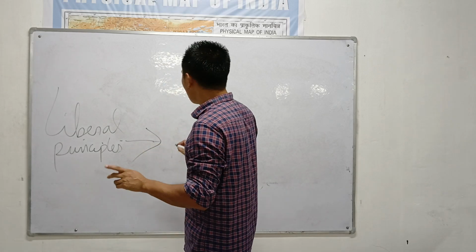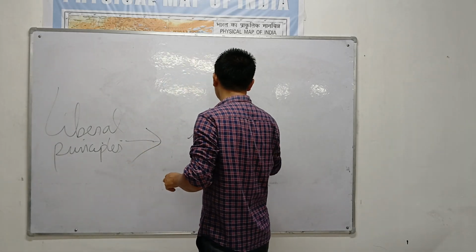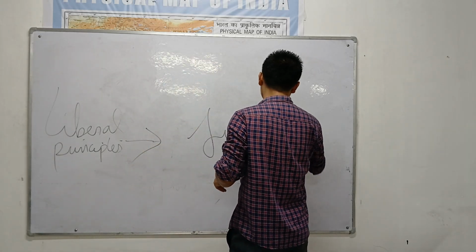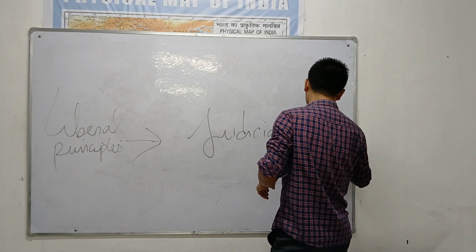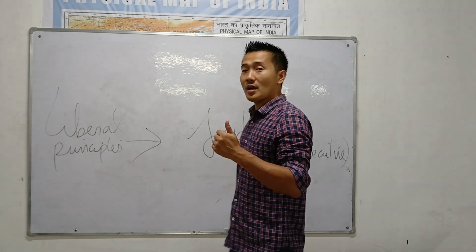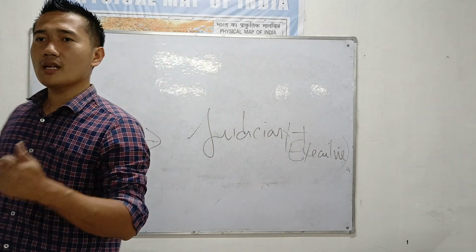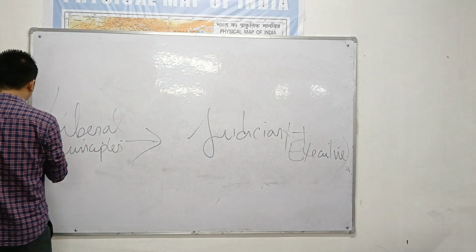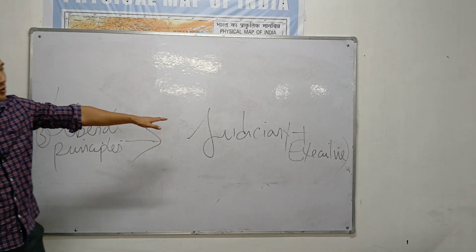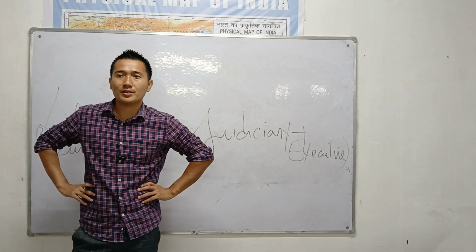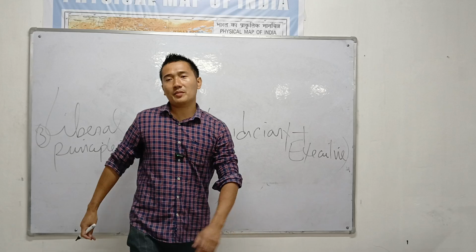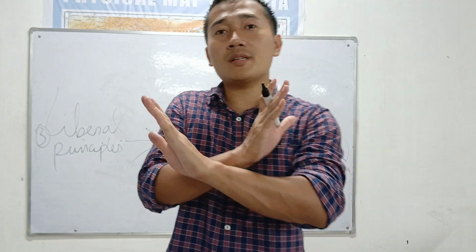Just like to separate the judiciary from the executive. One of the most important liberal principles is this one: to separate the judiciary from the executive. So let's see, what is the executive, what is the judiciary? Judiciary means the judge, High Court judge, Supreme Court judge. When I say executive, that means ministers and all, right? Or just like an EAC, you know. So they should not work together, they should work separately.